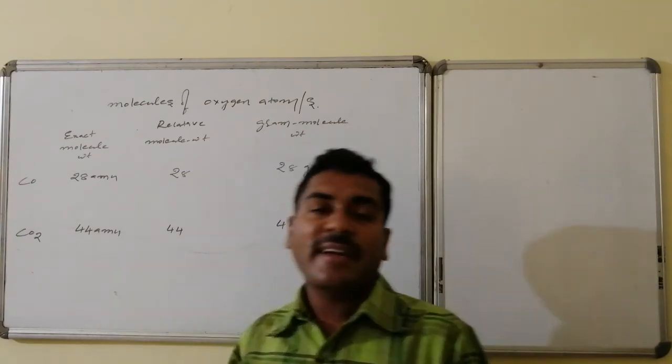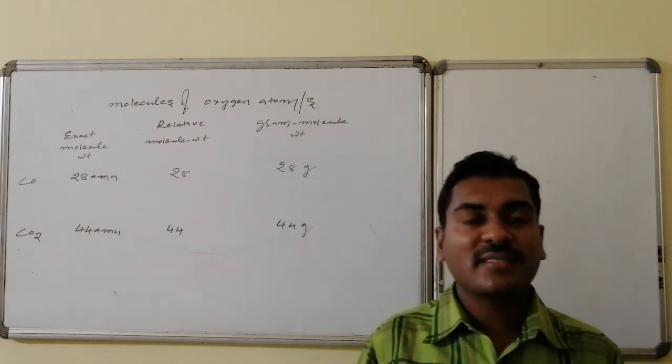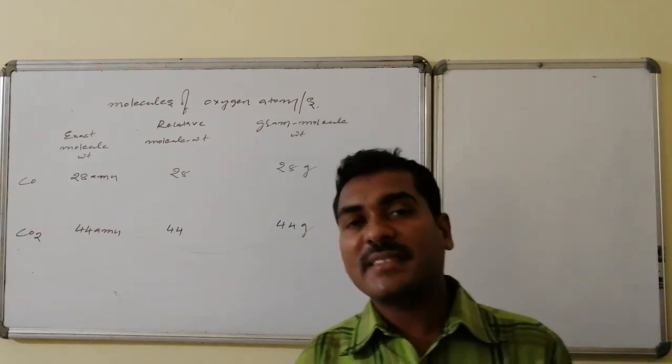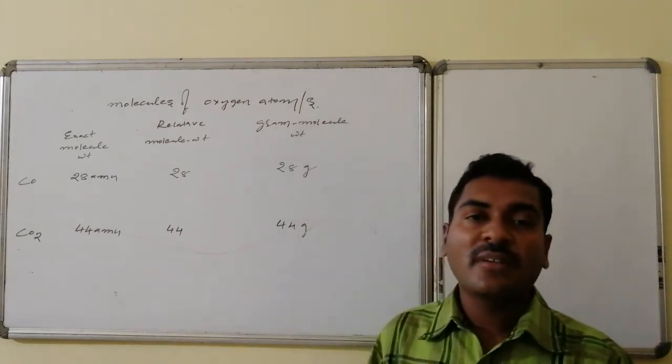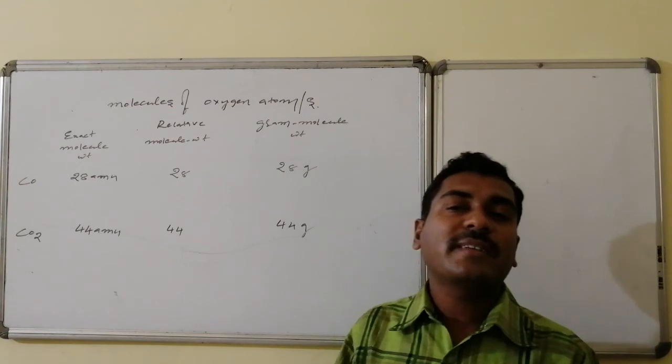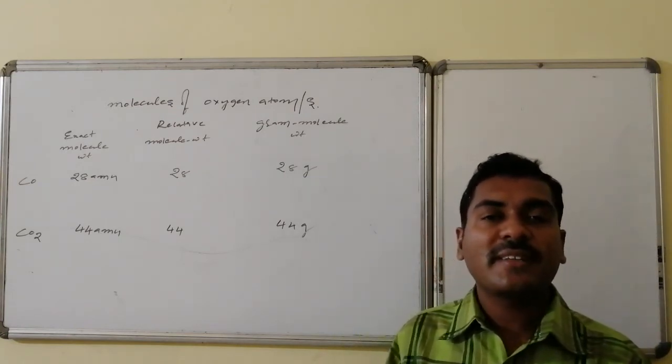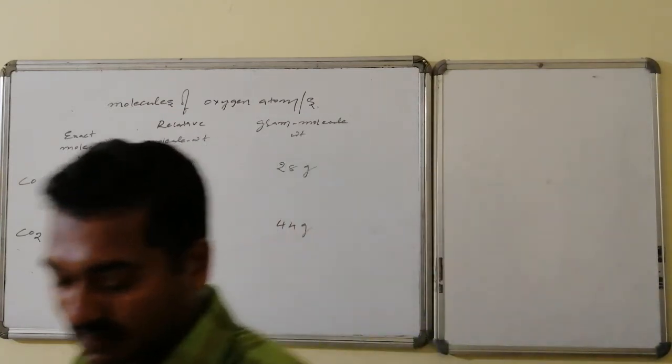Whereas here, carbon dioxide, 1 carbon and 2 oxygens: 12 plus 16 plus 16, 32 plus 12 is equal to 44 AMUs. So therefore relative molecular weight is 44 and gram molecular weight is 44 grams.